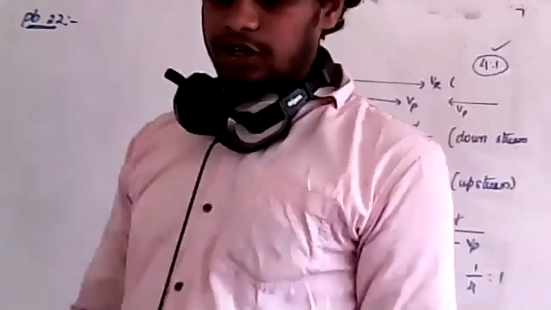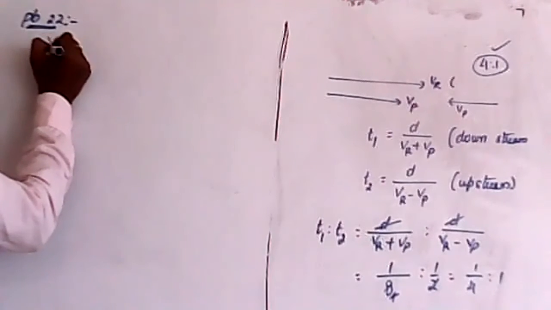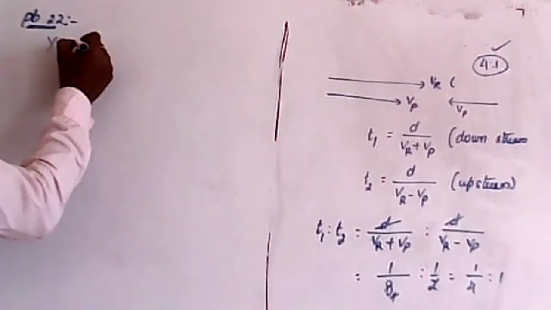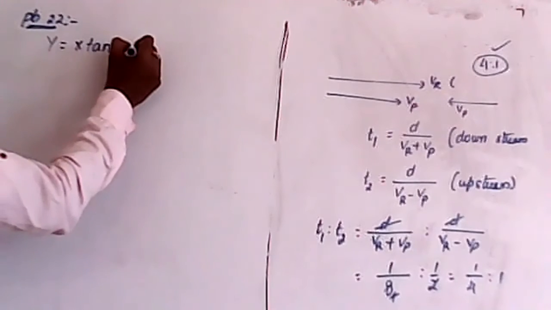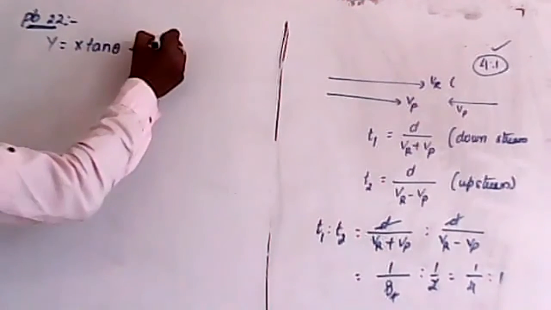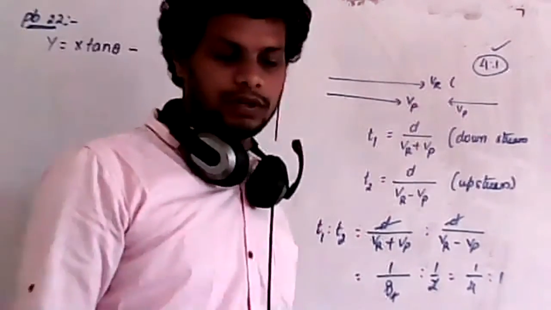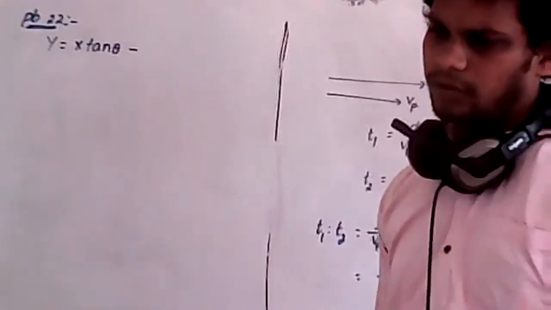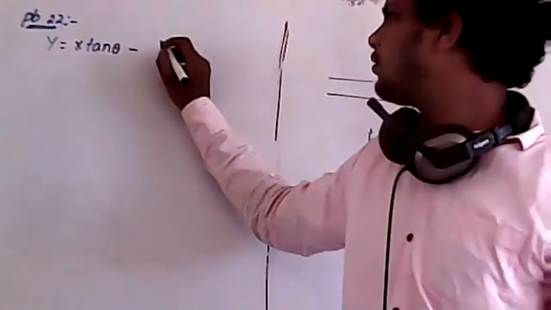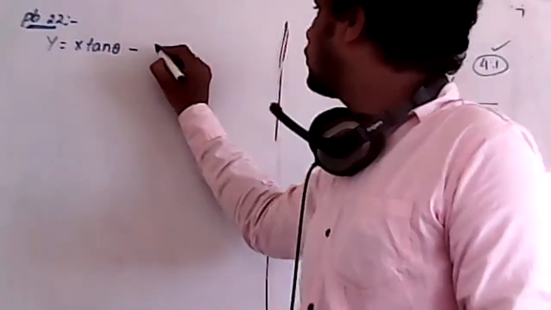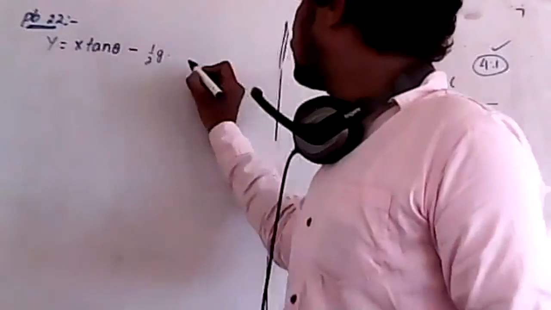Which equation does it look like? Projectile motion equation, right? So what is the equation of trajectory? y is equal to x tan theta minus half g x square, where t square can be taken as x square by u square cos square theta.